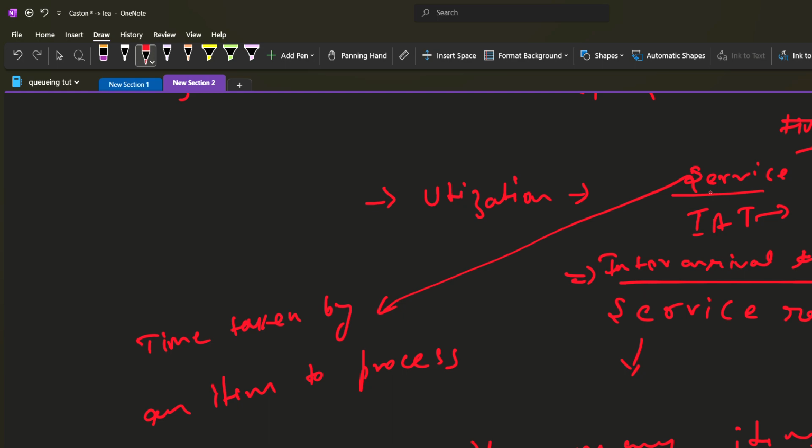How many arrivals are there in unit time? It's just the opposite of it. So this is it, and these two values are absolutely the same.